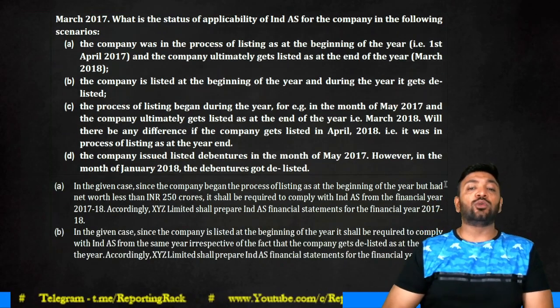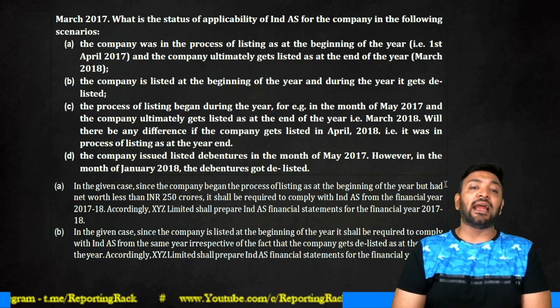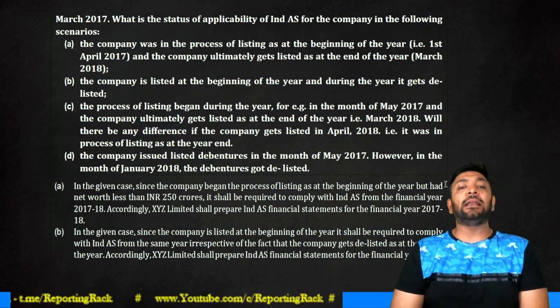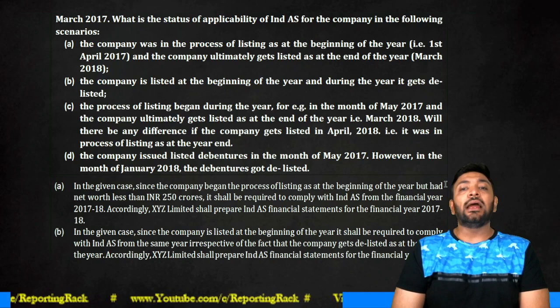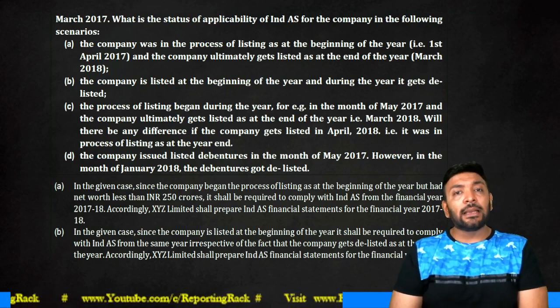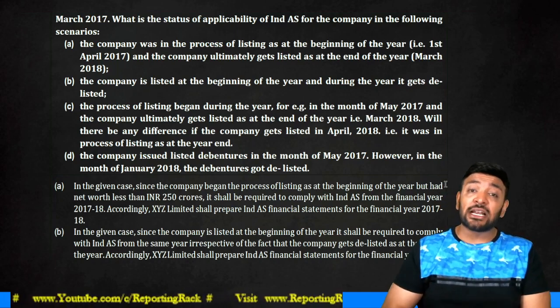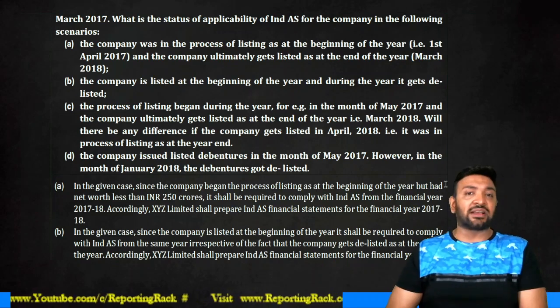The company issued listed debentures in the month of May 2017. However, by the end of January, the company's debentures got delisted. At the beginning of the year, 1st April 2017, were the debentures listed? No. When did the debentures get listed? During the year, in May 2017.